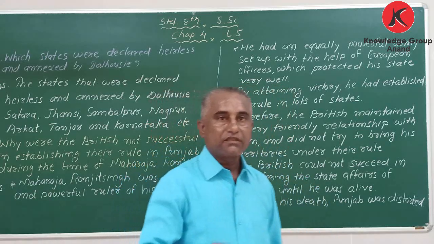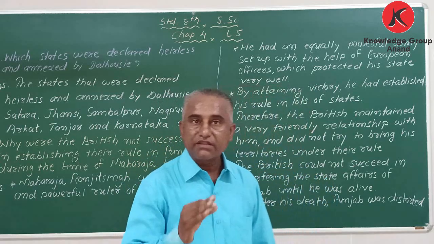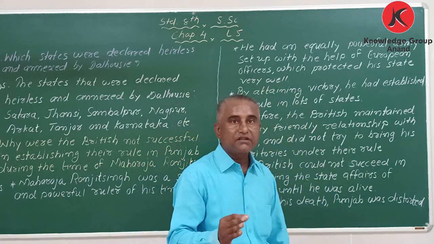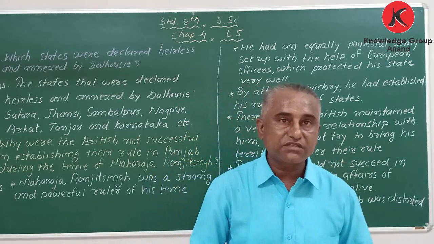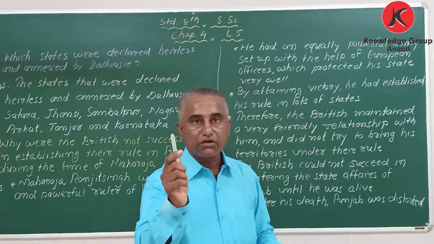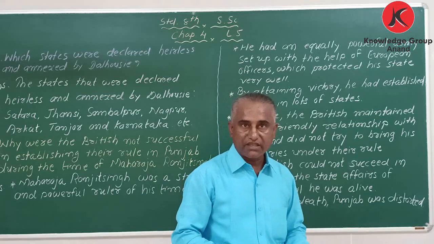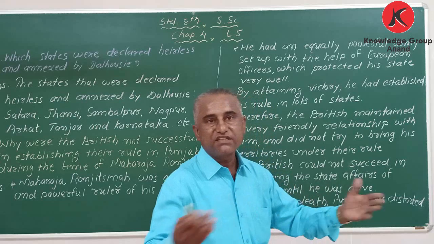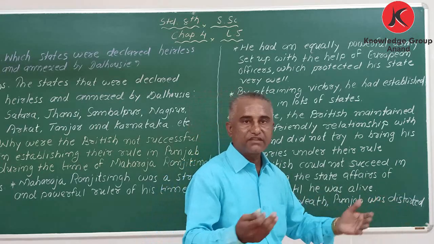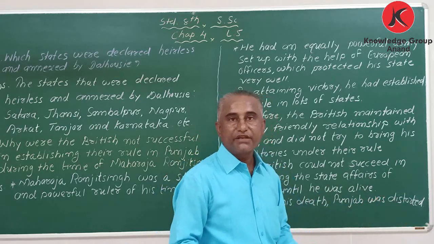Actually they wanted to do it, but they knew it was not possible as long as he was alive. My dear student, till he was alive, Punjab was not under British rule. But after his death Punjab was dissolved, and after that Punjab came under British rule.